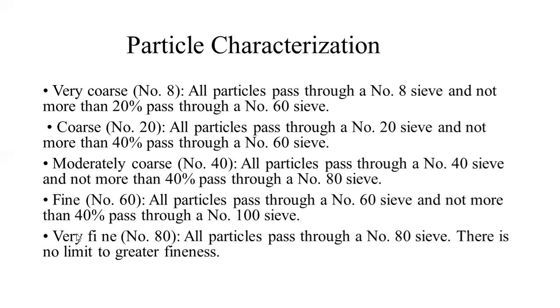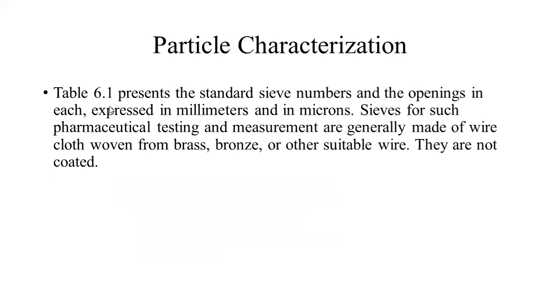So you can see that these are the descriptive terms used officially for the characterization of powder size by the United States Pharmacopoeia, and these are defined through different sieve meshes. Table 6.1, which is coming in the upcoming slide, presents the standard sieve numbers and the openings in each, expressed in millimeters and microns.